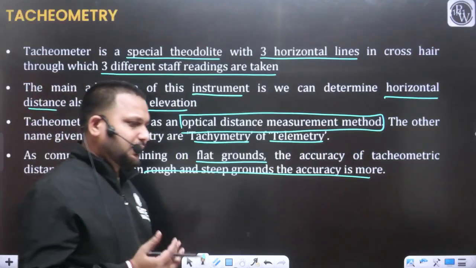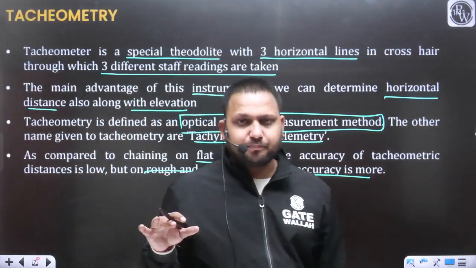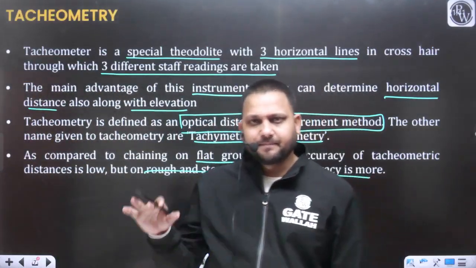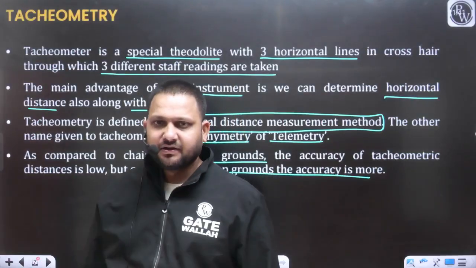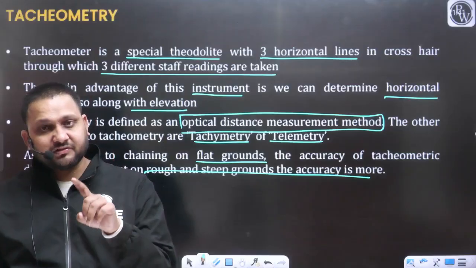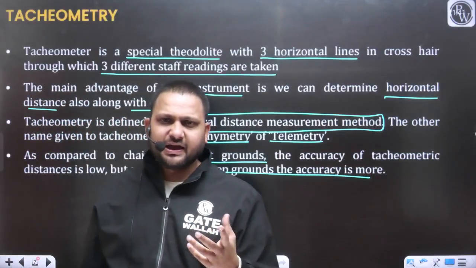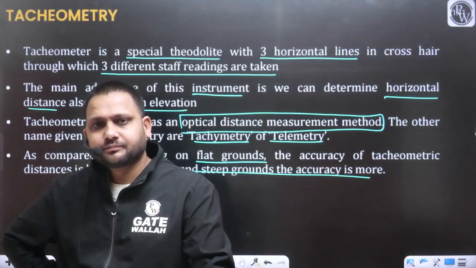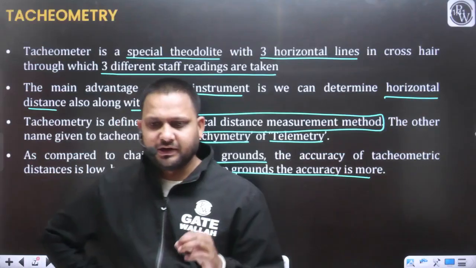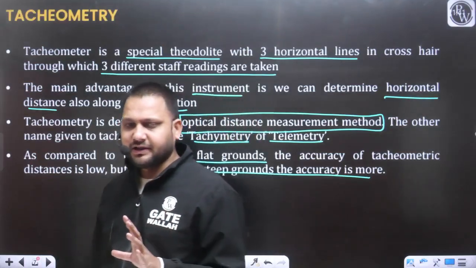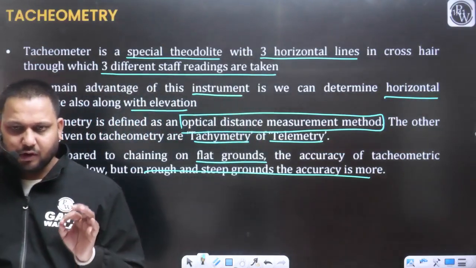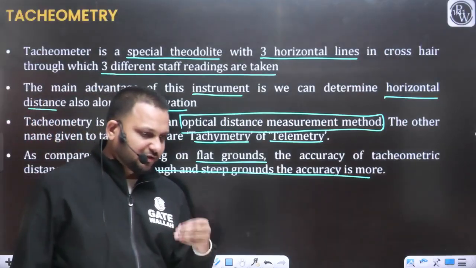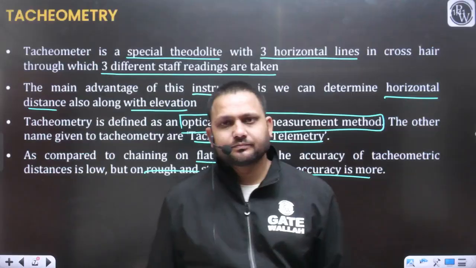If I talk about accuracy, if you are taking measurements in a plain, simple field, obviously the accuracy of the tape measurement, or any direct method that we are using, will be more. Yes or no? That we have already discussed. For any quantity, if we are measuring it directly, the chances of accuracy will be more.